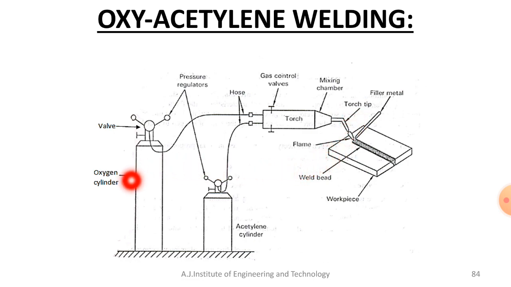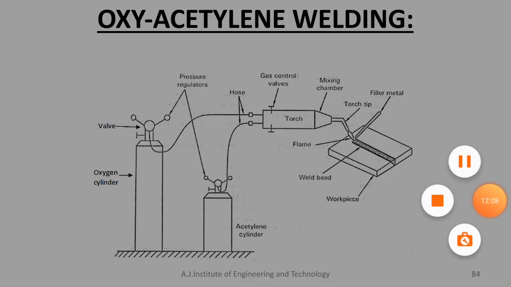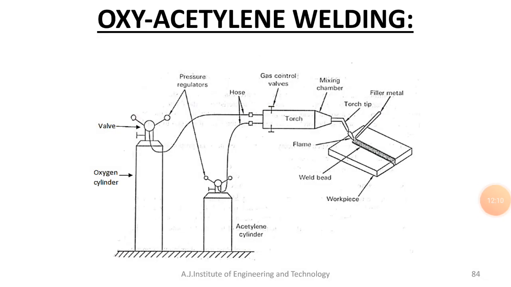We should know a little about acetylene, because acetylene is a hydrocarbon. You know already the chemical formula for this hydrocarbon, which is generally C2H2. It's a hydrocarbon, and this gas is very unstable. So we have to take care of this gas and always keep it in good conditions.